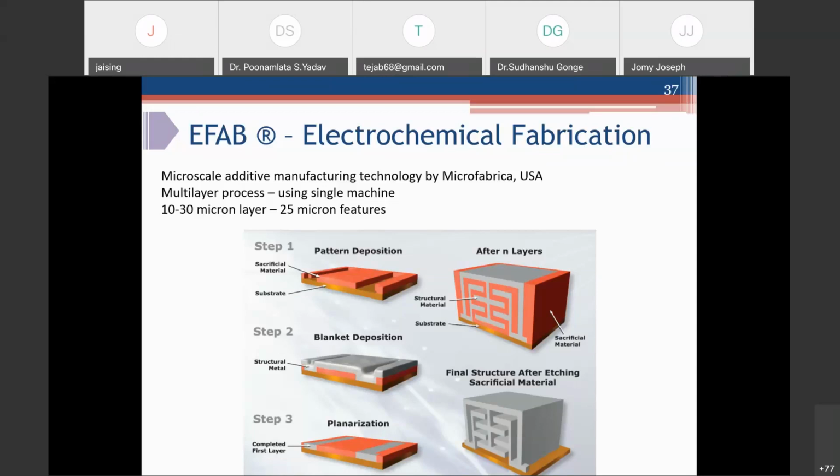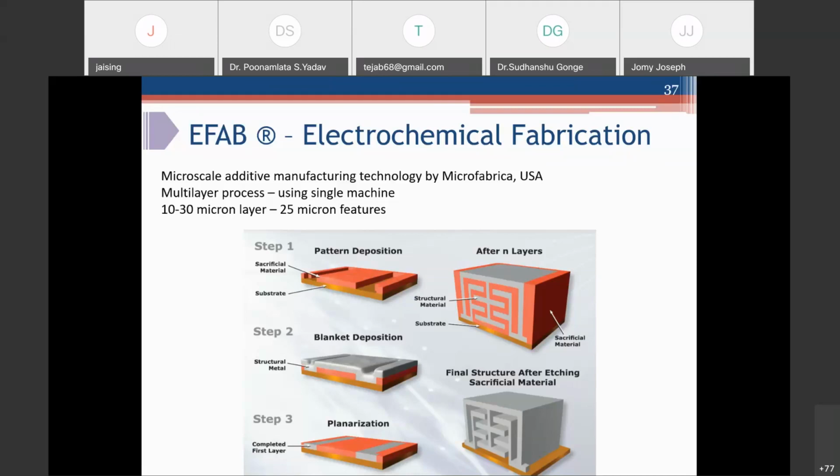So what they do, they have a substrate. They first deposit a sacrificial material, in this case copper, and that is patterned. Then structural material is electro-deposited. They call it the blanket deposition. In this case, the structural material is nickel or nickel alloy, and this will be planarized.